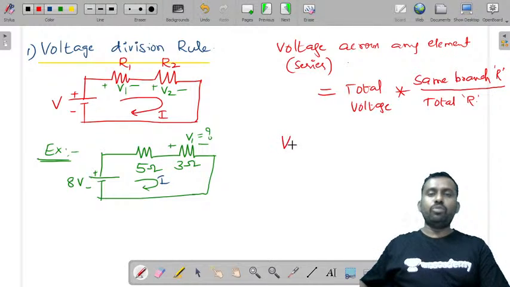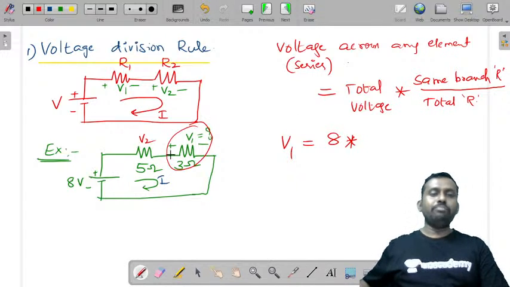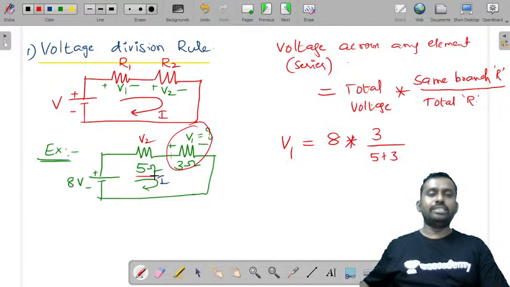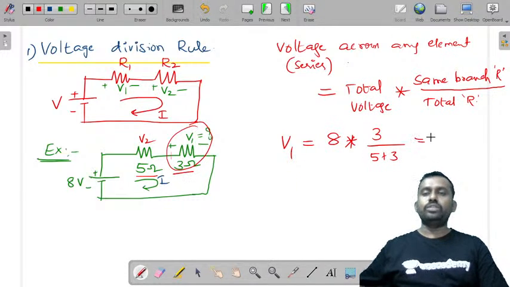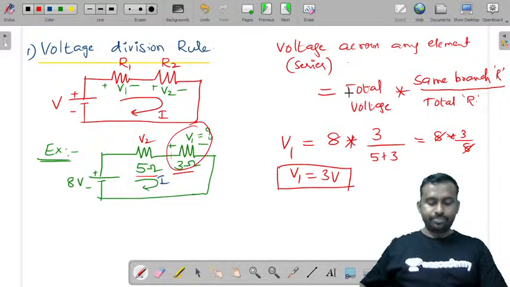So if I want voltage V1, what is the voltage across one element? Let us call the voltage across this V2. Voltage across any element is equal to the total voltage, 8, into the same branch resistance, 3, by the total resistance, 5 plus 3, the summation of these two. So this is 8 into 3 by 8, which is V1 equal to 3 volts, the same as the voltage that we have obtained.